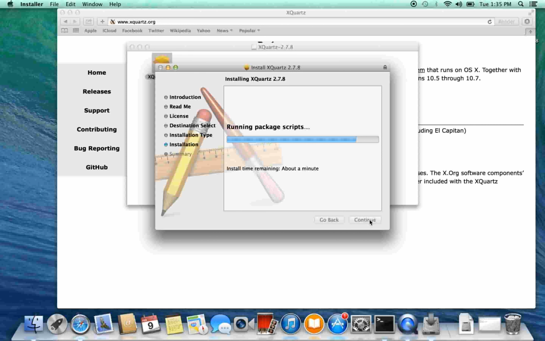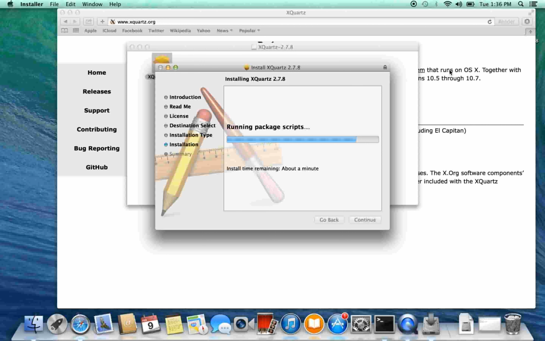I'm new to the Mac. One of the things I have to learn about the recording is how do I pause it? That's an interesting question. I do not know. But we'll wait here while this thing installs.